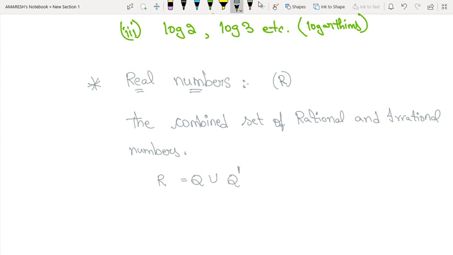This is a simple way. This is not U, this is the union symbol. Okay, I am writing this union, and this is subset.